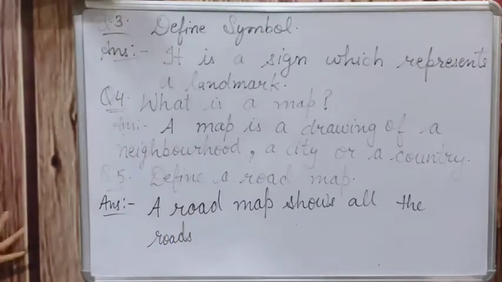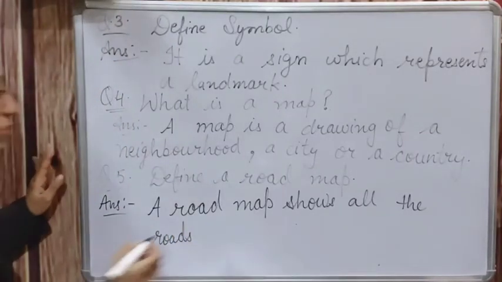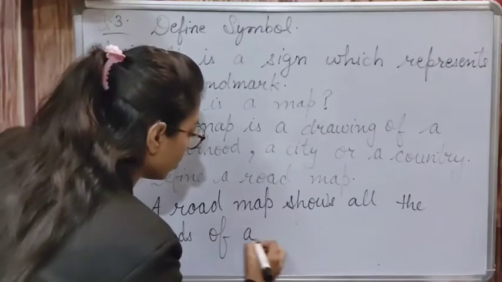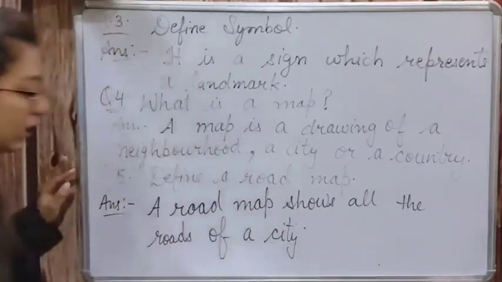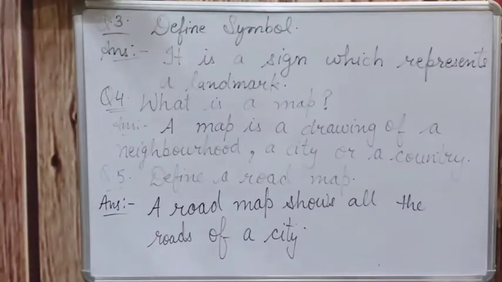A road map shows all the roads of a city. सारी सिटी की हमें roads show कर देता है. That is a road map. A road map shows all the roads of a city.